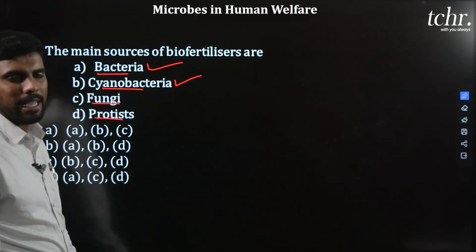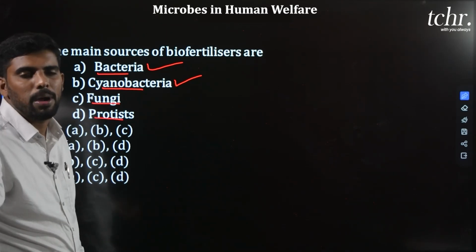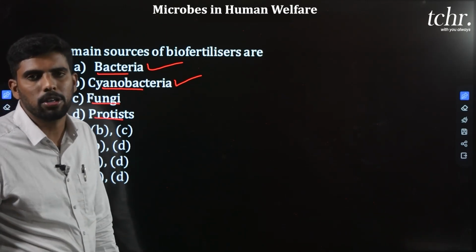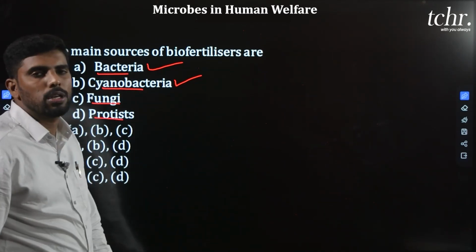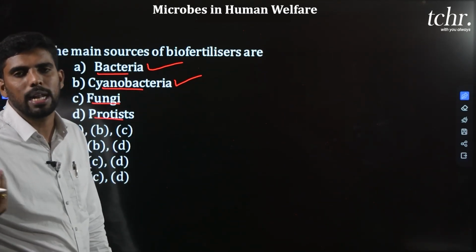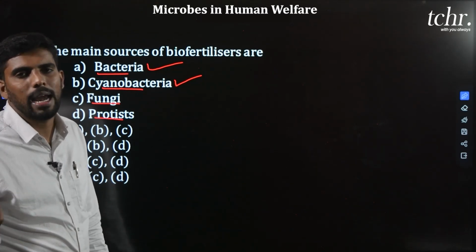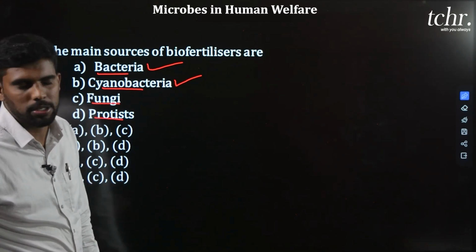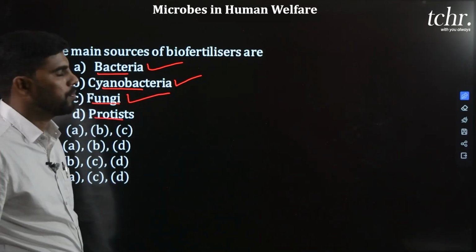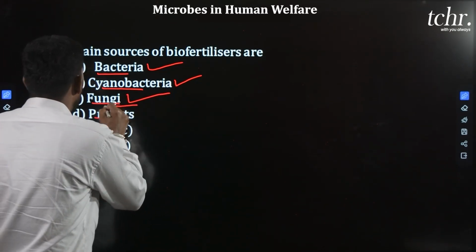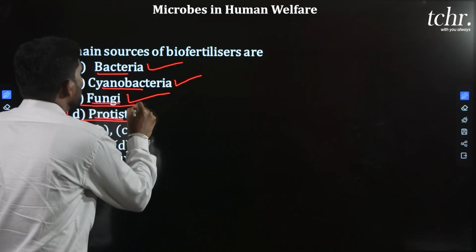Then coming to the fungi, mycorrhiza is a symbiotic association with higher plant roots. Okay, and it allows for absorption of phosphorus and gives resistance to drought and root-borne pathogens to the plant, and is considered as a biofertilizer. Fungi also. Protista, they don't show any biofertilizing activity.